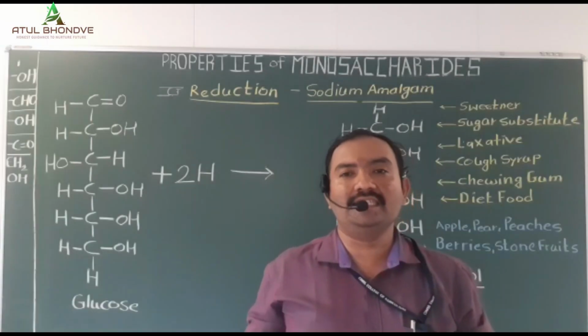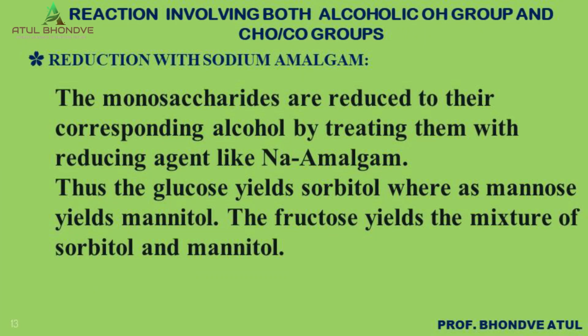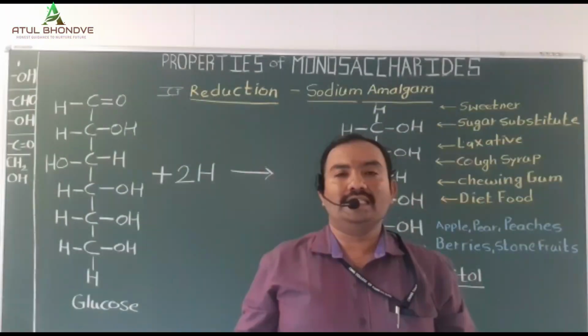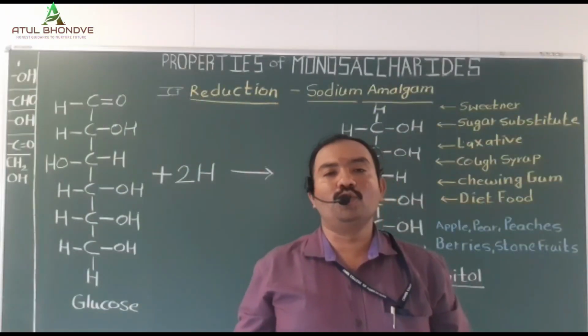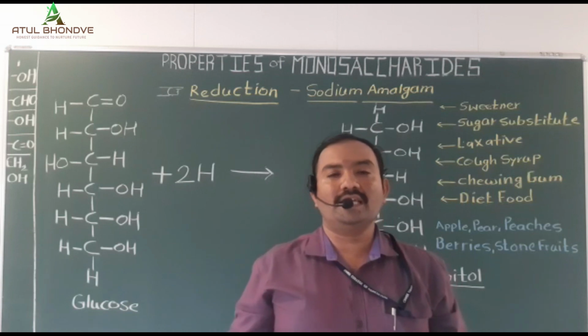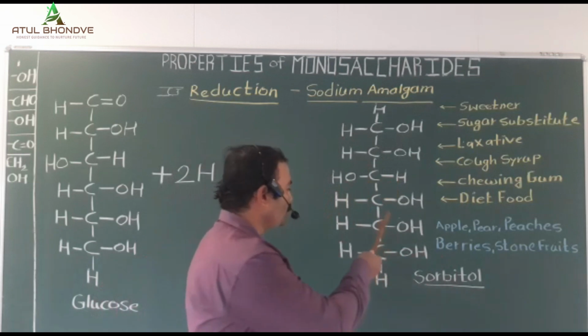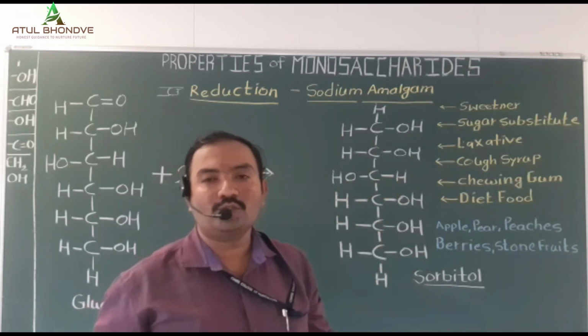Next reaction is the reduction of monosaccharide or carbohydrate. After the oxidation of carbohydrate or monosaccharide, the next reaction is the reduction of carbohydrate or monosaccharide. The monosaccharide, when reduced by a reducing agent like sodium amalgam, gives a synthesis of the corresponding alcohol. This reaction is called the reduction reaction. When the glucose is reduced by a reducing agent like sodium amalgam, then there is a synthesis of the corresponding alcohol of glucose, commonly called glucitol or sorbitol.